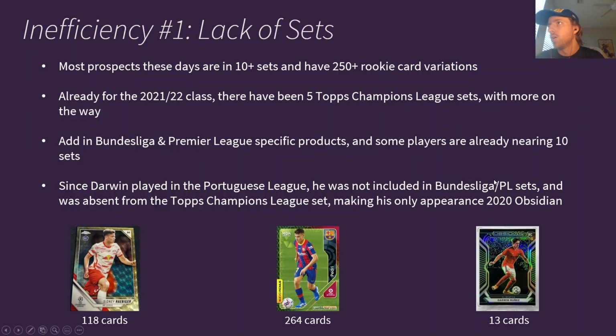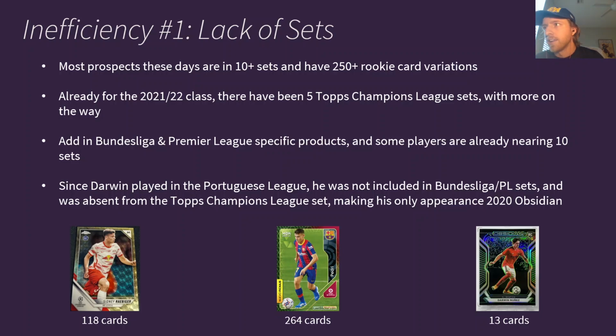So what can we learn from this? We're going to talk about the inefficiencies that this helped unveil. So inefficiency number one is lack of sets. Most prospects these days are in 10 plus sets and have 250 plus rookie card variations. Already for the 2021-22 class, there have been 5, maybe 6 Topps Champions League sets already released, with more well on the way.